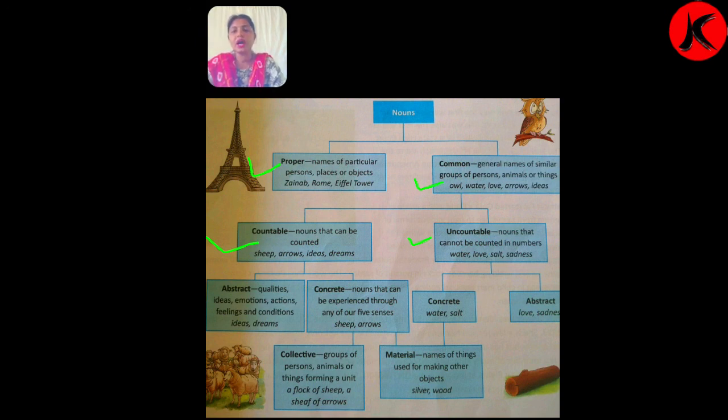Now here there are two main parts of countable and uncountable nouns, which are abstract noun and concrete noun. First of all, we will see what is abstract noun. Abstract noun is a noun that names qualities, ideas, emotions, actions, feelings and conditions. We can't see it. Dear students, here keep in mind, in abstract noun we can't see things, but we experience it.